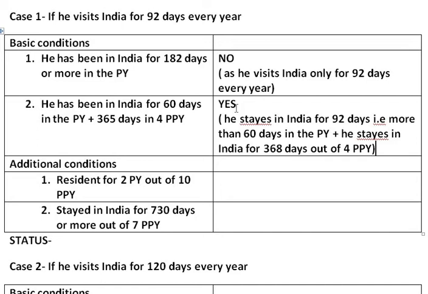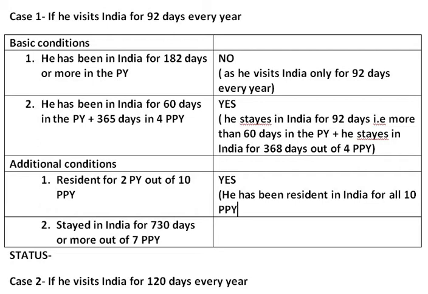That means for all the 10 preceding previous years, Mr. Chappell was resident in India. Therefore, here our answer would be that the first additional condition is yes. He fulfills the first additional condition. We'll write the explanation in the paragraph. Just write here, he has been resident in India for all 10 preceding previous years.